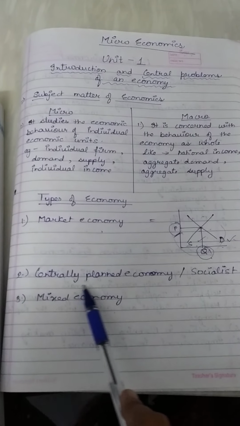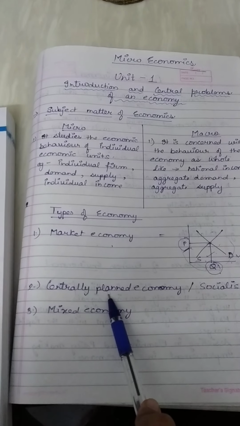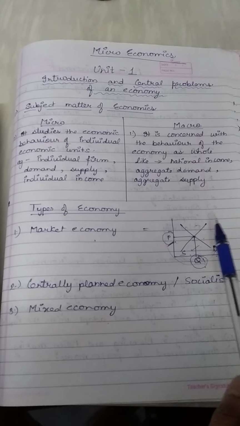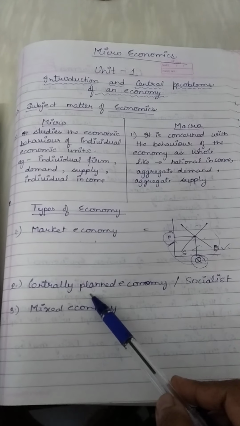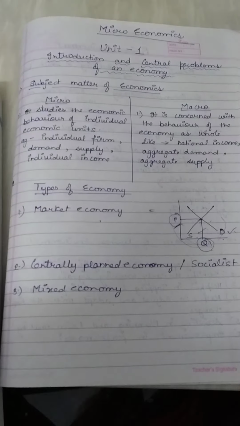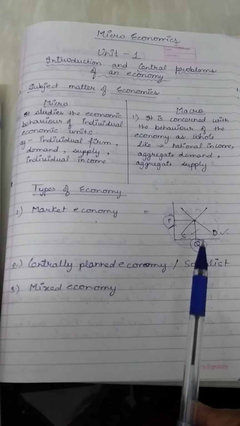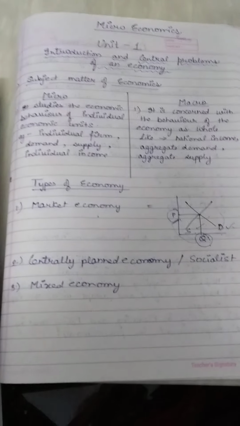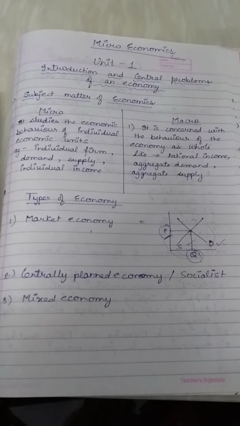Now next one is the centrally planned economy or a socialist economy. With the name it is clear. In the previous one I said that there is a free play of demand and supply. Freely the market forces can work. But in the centrally planned economy, the market forces cannot work freely. That means in this type of economy, the economic activities are decided by some central authority or by the government. Just like China. That means in these countries no free market forces are there.